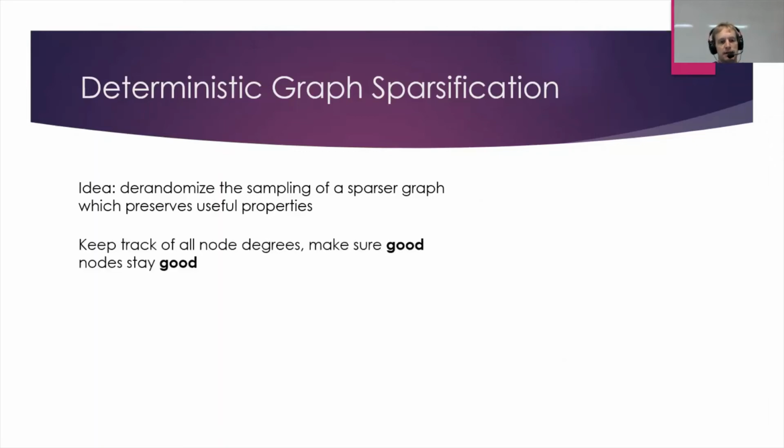And specifically, what we want to do for Luby's algorithm is make sure that, firstly, all of the degrees of the nodes behave as they would do if we were randomly sparsifying. And secondly, these good nodes are the ones that are important. So we need to make sure that good nodes in our original graph remain good in our sampled graph.